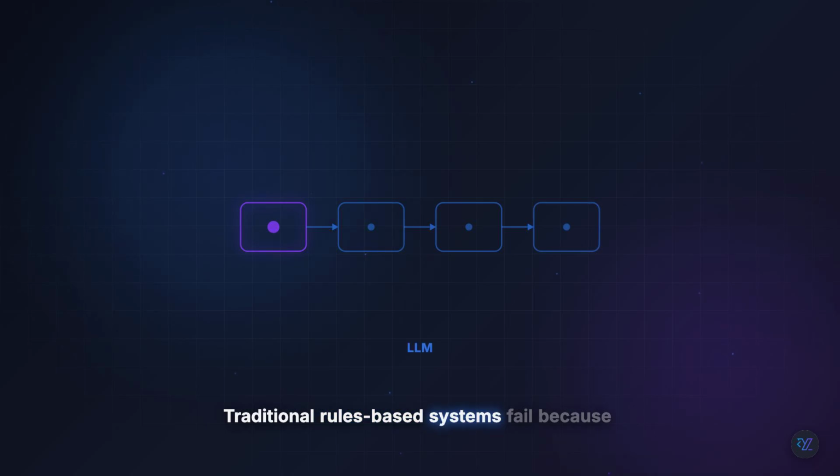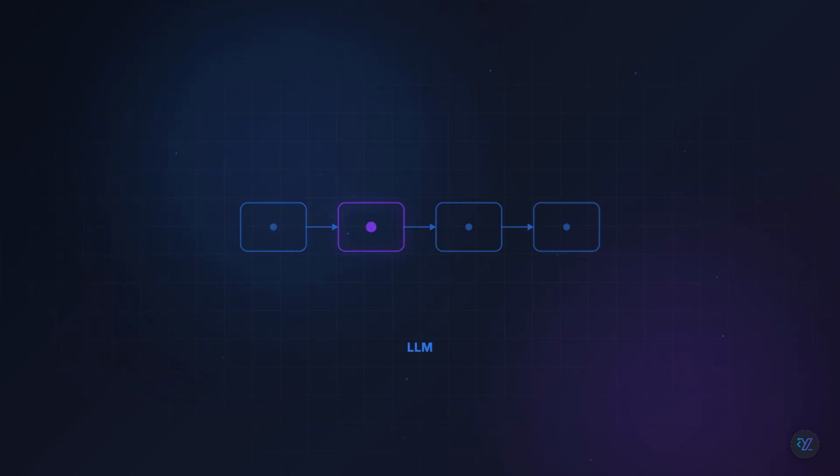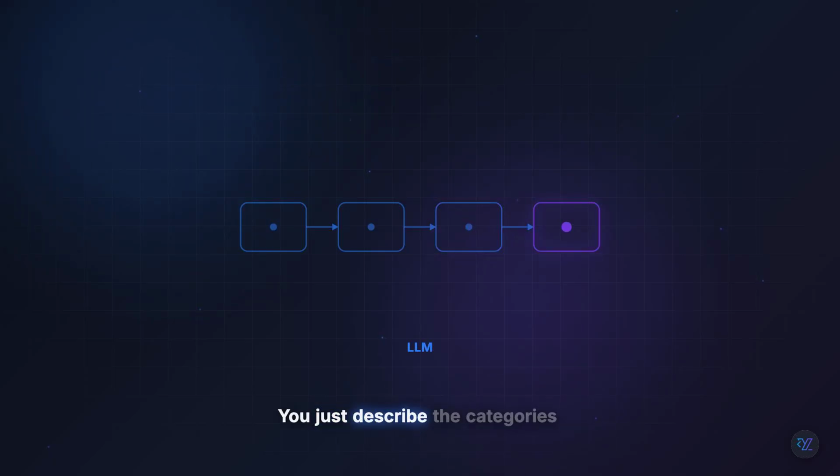Traditional rules-based systems fail because emails are messy. They use slang, abbreviations, and context. LLMs understand nuance. You just describe the categories in plain English, and the model handles the rest. No need to write complex regex or keyword lists.